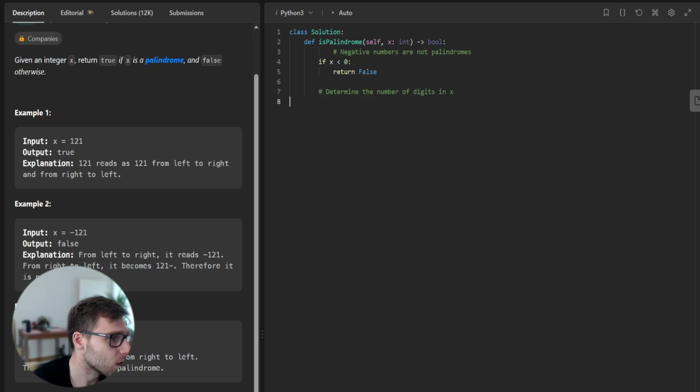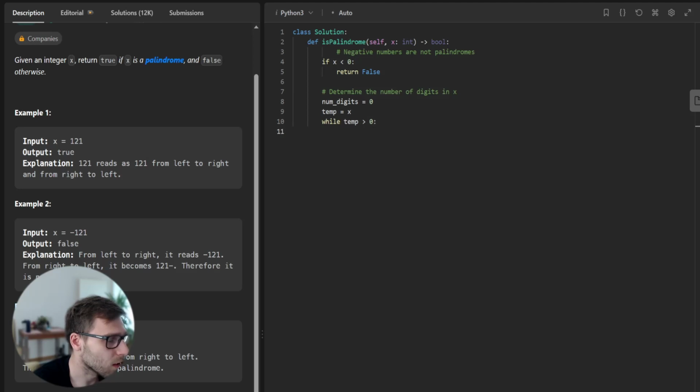Determine the number of digits in x. So num digits is 0 and temporary is x, our value, and while temporary is greater than 0, we divide it without remainder by 10. So in the case of 121 divided by 10 without remainder, it's 12, then 1. And num digits should give us 3.